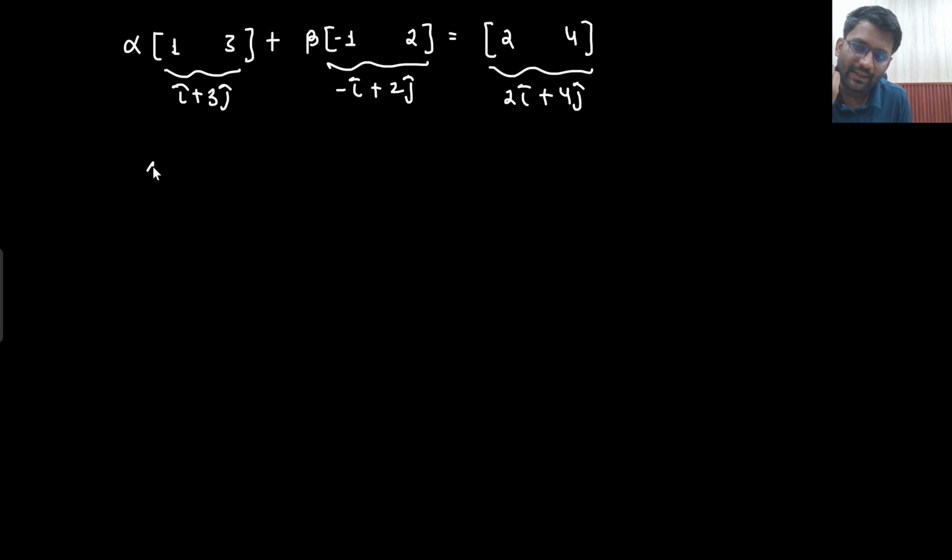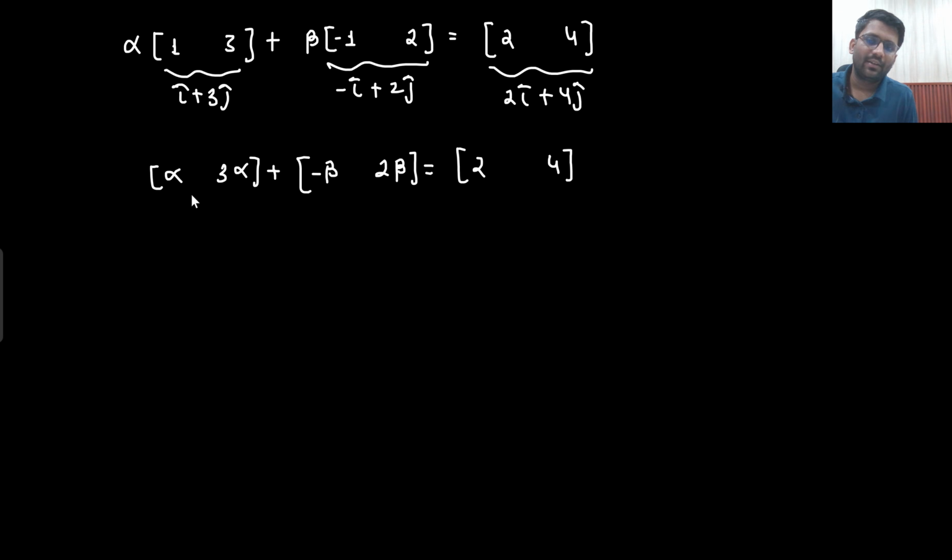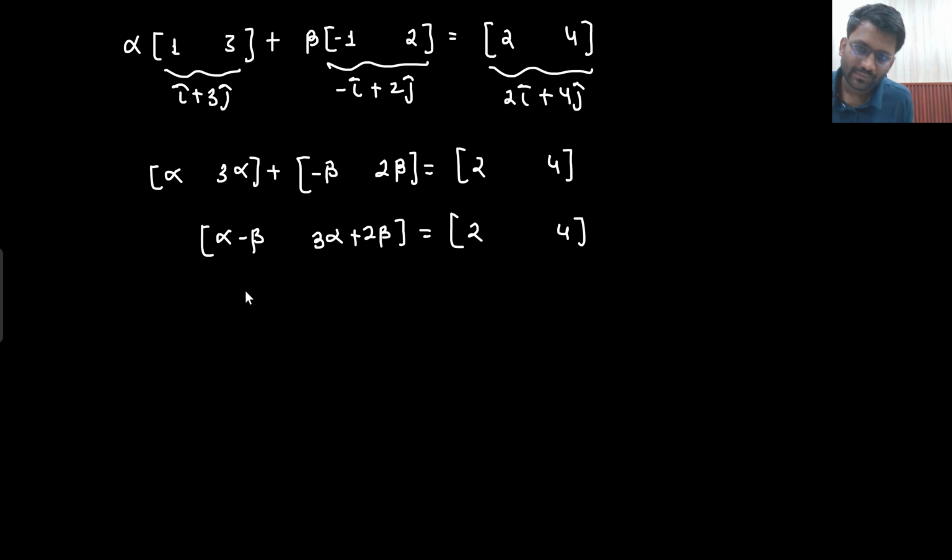So alpha will be multiplied with the first vector, and beta with the second. If alpha goes inside, this will become alpha, this will become 3 alpha, plus this will become minus beta, this will become 2 beta, that is equal to (2, 4). I am doing the matrix addition, element wise: alpha added with minus beta, and 3 alpha added with 2 beta. So from here alpha minus beta is coming out to be 2, and 3 alpha plus 2 beta is coming out to be 4. This is the scenario we are getting.